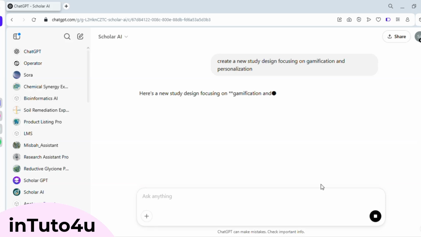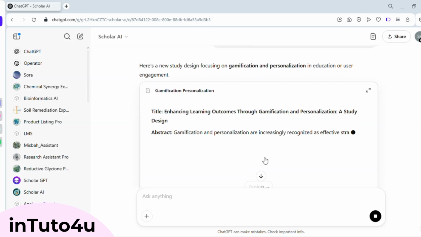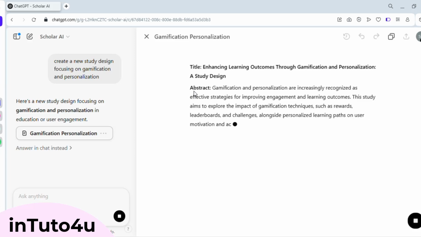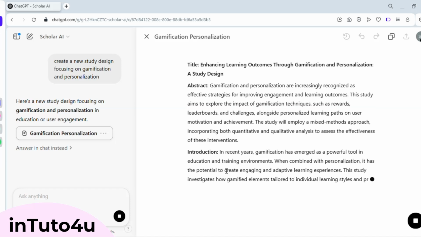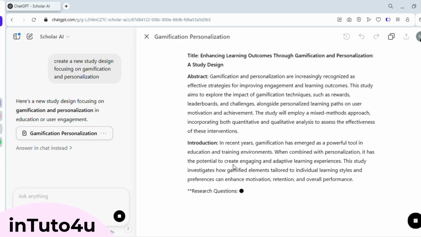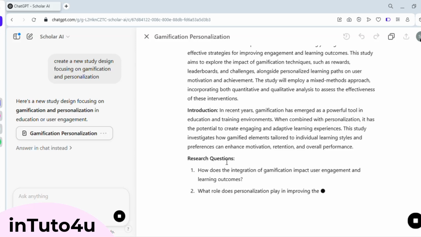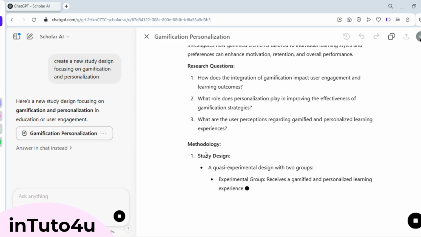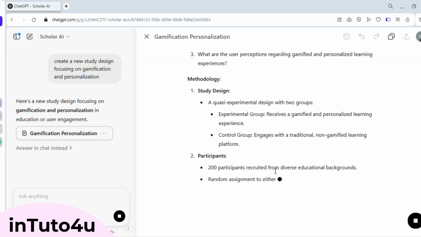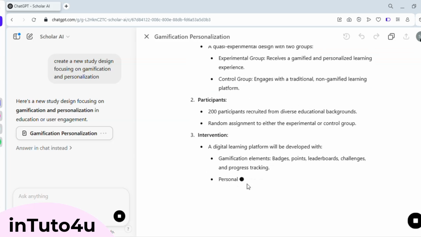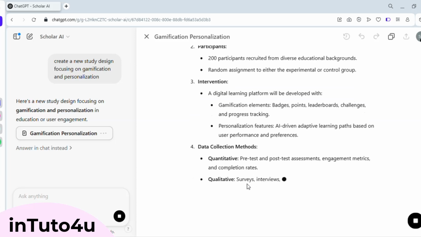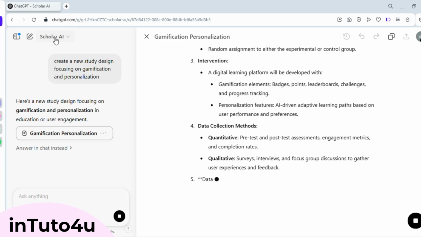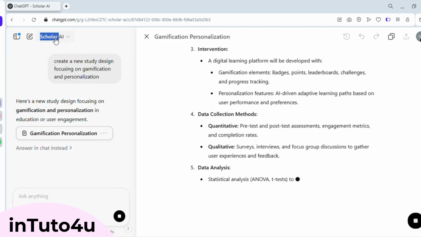It pulled in essential sections like research questions, inclusion and exclusion criteria, literature search strategy with recommended databases and keywords, data extraction, detailing what info to look for, quality assessment, even referencing existing assessment tools, data synthesis and analysis, reflexive thematic analysis, and ethical considerations. It was surprisingly thorough, perfect for anyone just starting out or needing a framework to build on. While you'll still want to refine and customize it, having this structure in place speeds up the process dramatically.